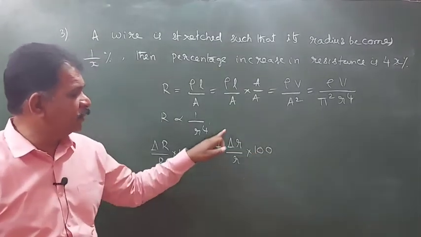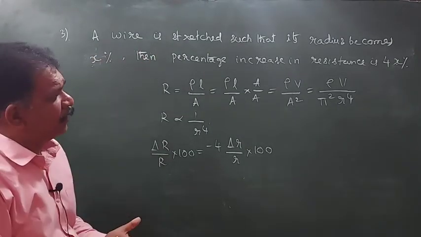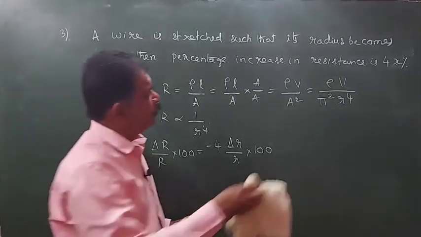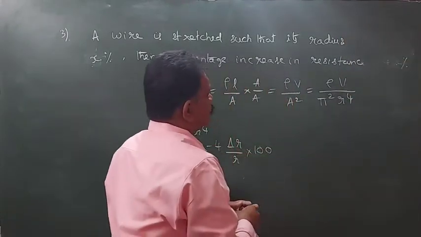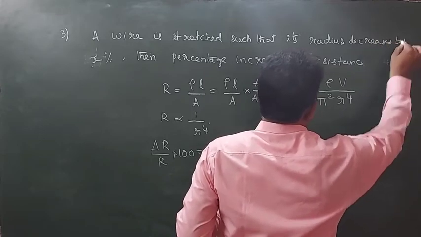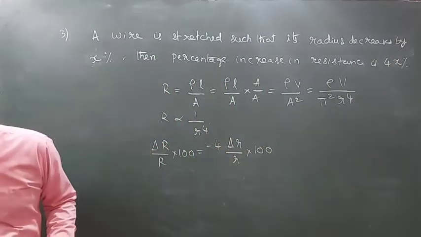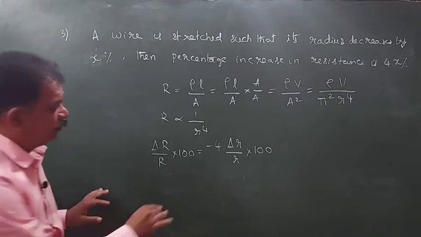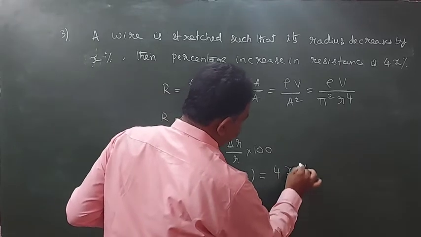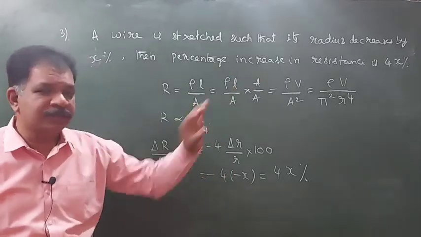If the value decreases by x% like that you take, radius decreases by x%, then delta r by r, decreases means minus you have to take. So minus 4 into minus x, this will be 4x%. Okay, like this problems will be there on the resistances.